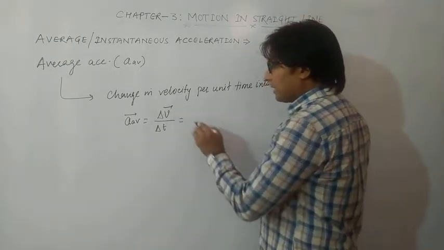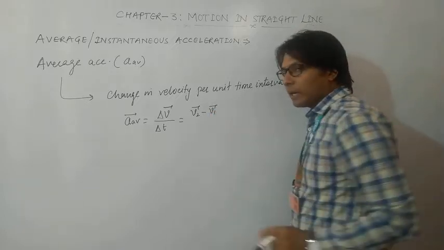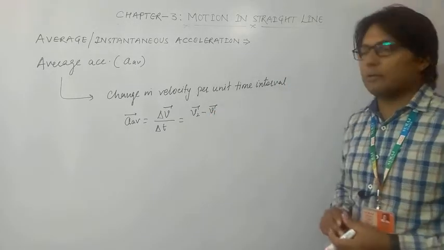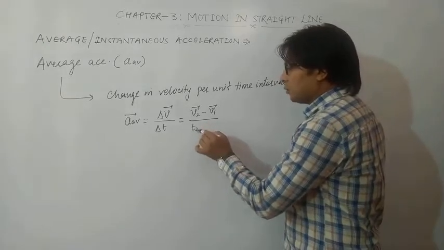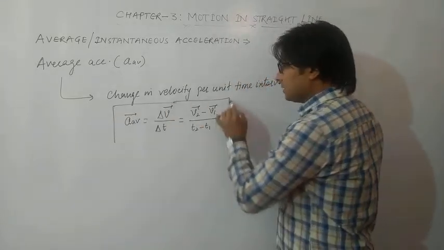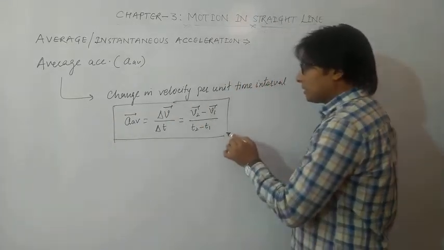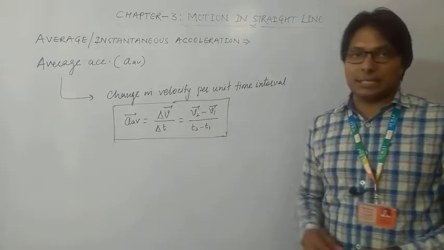And this delta v vector can be written as v2 vector minus v1 vector, where v2 vector is the final velocity and v1 vector is the initial velocity, and t2 minus t1 we can write as delta t. So this formula you must remember about average acceleration.